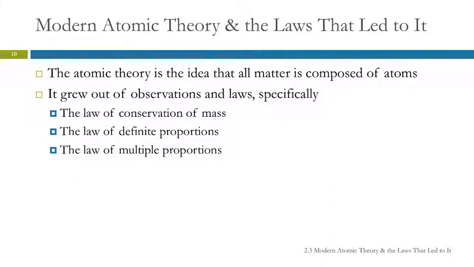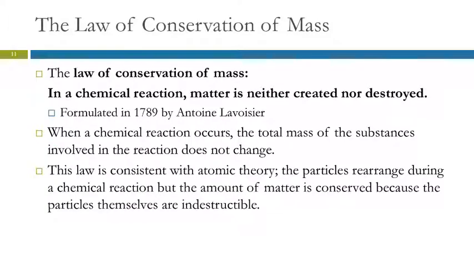So, modern atomic theory. Modern atomic theory is this idea that all matter is composed of atoms. And it grew out of observations and laws. The law of conservation of mass, that you can't create or destroy mass. The law of definite proportions, which we haven't talked about yet, and the law of multiple proportions. Those two laws may seem to contradict each other, but they actually don't.